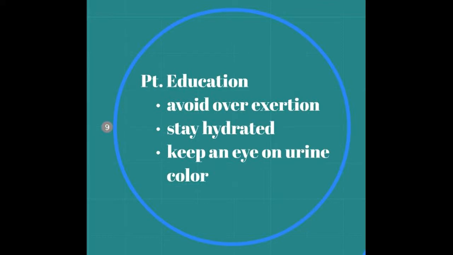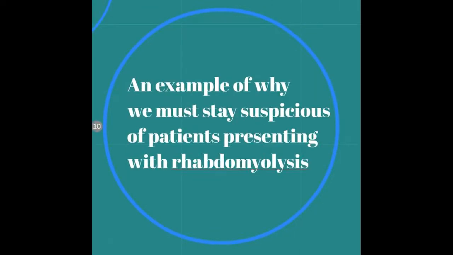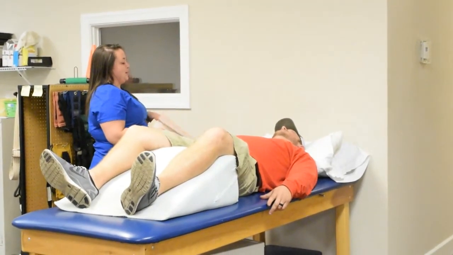Patient education for these patients consists of informing them to avoid overexertion, to stay hydrated, and to keep an eye on their urine color. Next is an example of why we must stay suspicious of patients presenting with rhabdomyolysis. This patient in this case had had a shoulder surgery, and he came in with all of the symptoms of rhabdomyolysis.